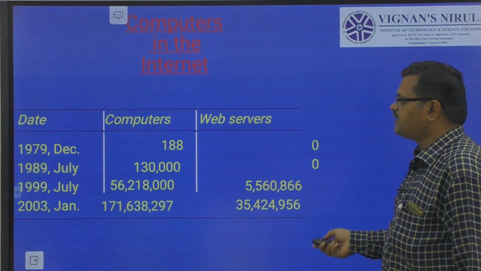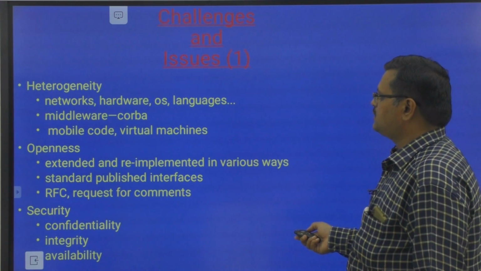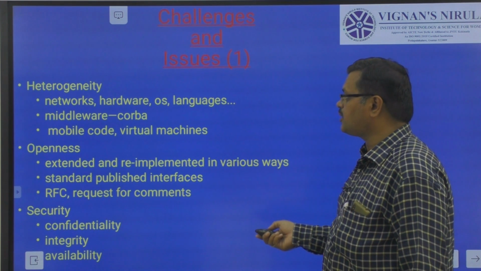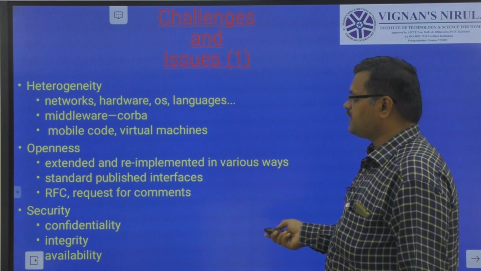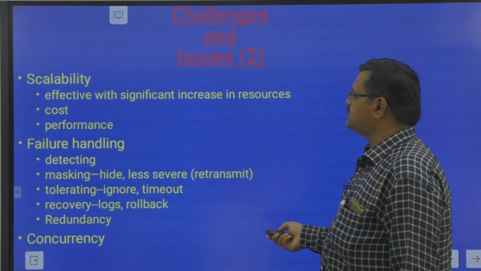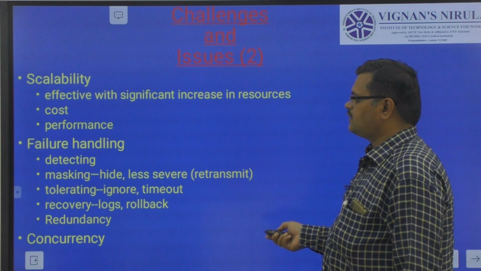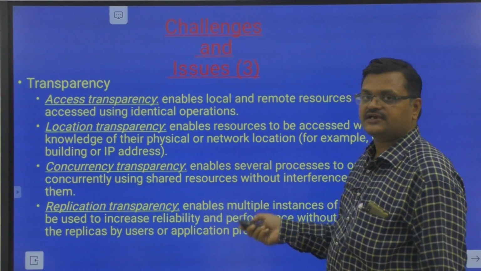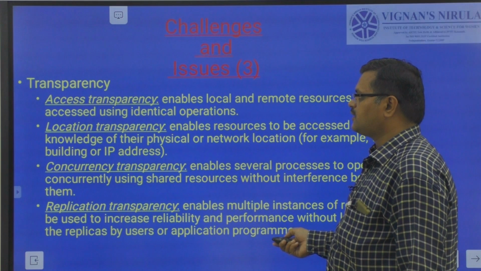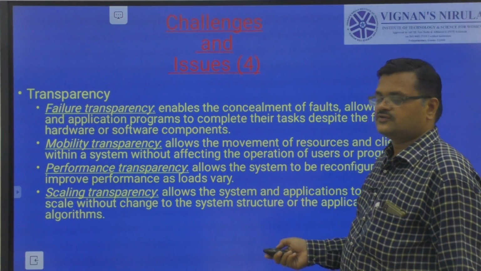We also discussed scalability, one of the challenges in distributed systems. We covered heterogeneity of networks, hardware and programming languages, and openness and security, that is confidentiality, integrity and availability. Scalability means an effective, significant increase in resources, cost and performance. We discussed failure handling and concurrency as well. And the 8 types of transparency: access, location, concurrency, replication, failure, mobility, performance and scaling.